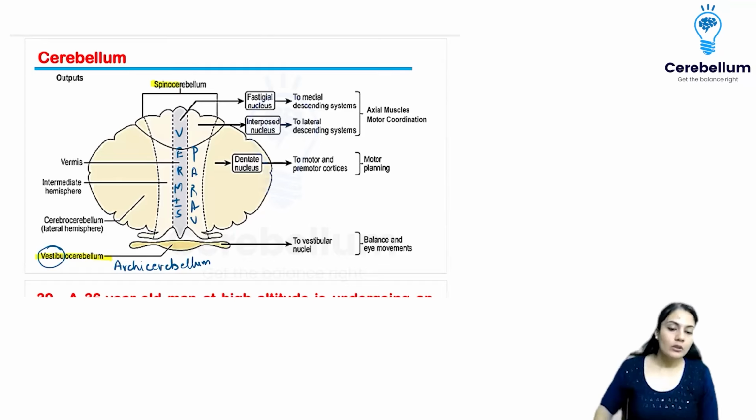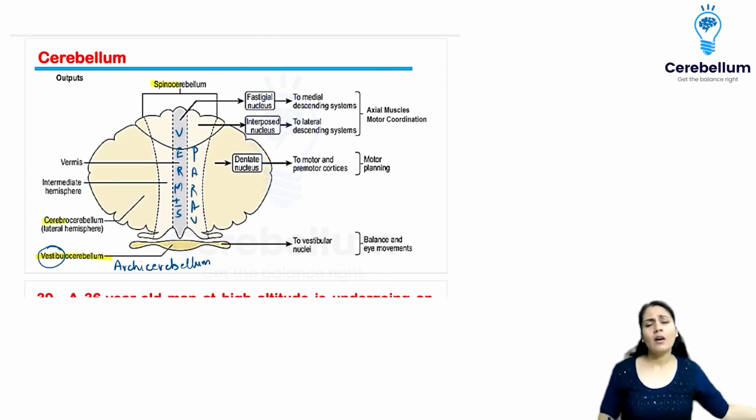All right. Now, the remaining part is the last one, acting as the hemisphere. The hemisphere is going to be your peripheral part. This is known as the cerebrocerebellum. It developed at the end of the evolution, that means it is recently developed.